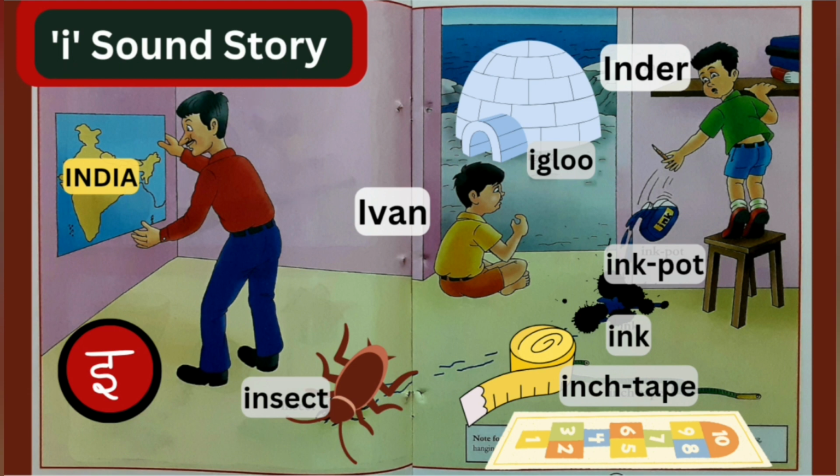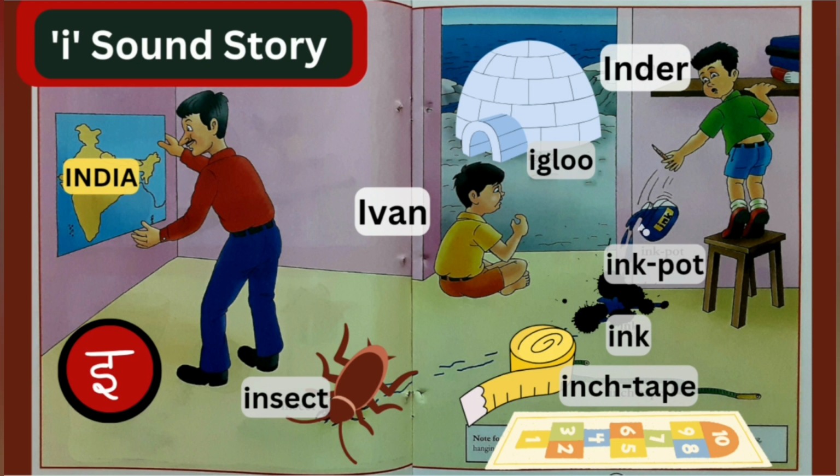The characters of our story are: this is the boy Inder, this is Inder's younger brother Ivan, this is Inder's father, and this is a small insect. And the story starts. It was a holiday and Inder was at home. Inder's younger brother Ivan was looking at an igloo outside the home. Their father bought a map of India and hanged it on the wall. Inder wanted to fill ink in his pen.